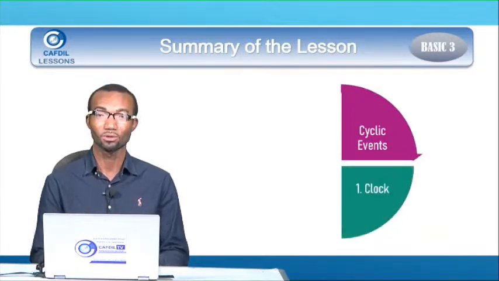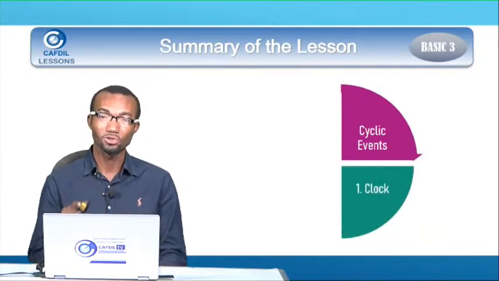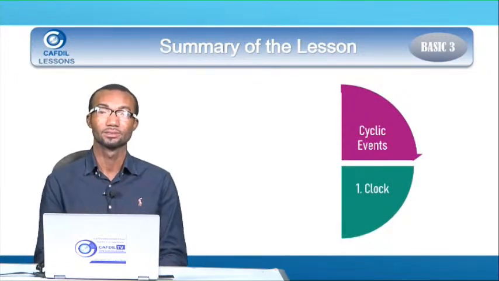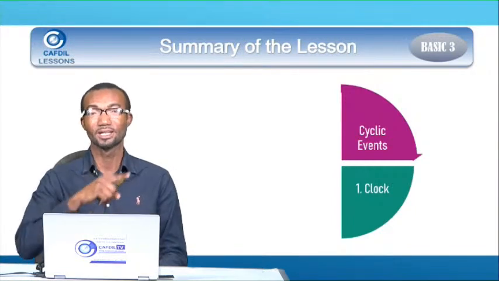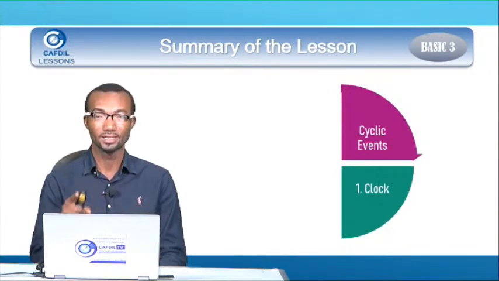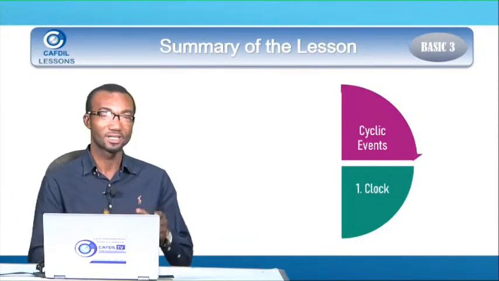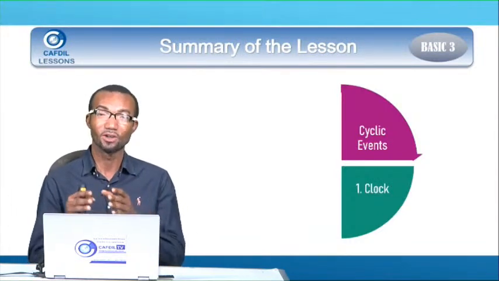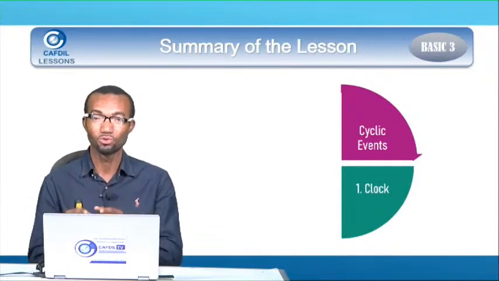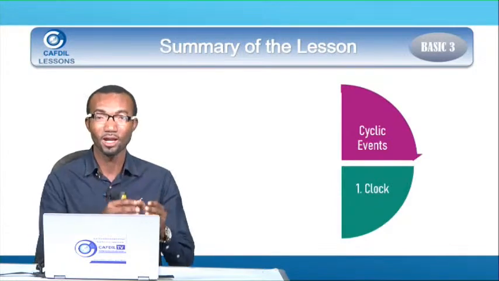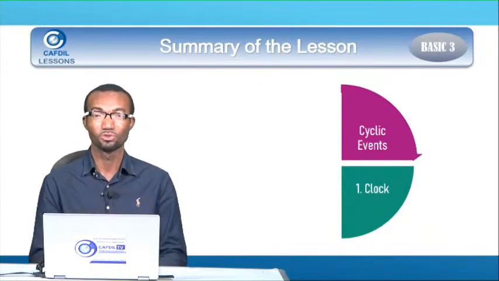We also looked at the clock, that the clock also moves in cycle from 12 to 1, 2, 3, 4, 5, 6, 7, 8, 9, 10, 11. Then it comes back to 12 again, and then it starts. It moves in cycle. And as we said, the cycle is in order. From 1 you go to 2 before you go to 3. You don't move from 1 to 3 and then to 2.